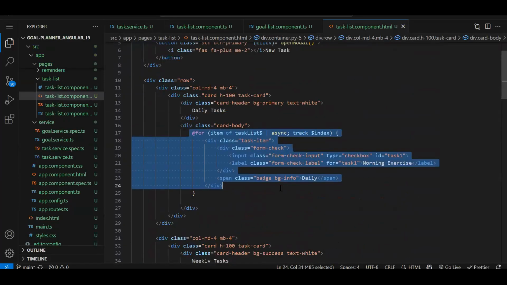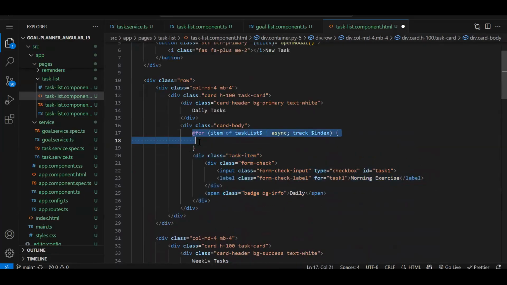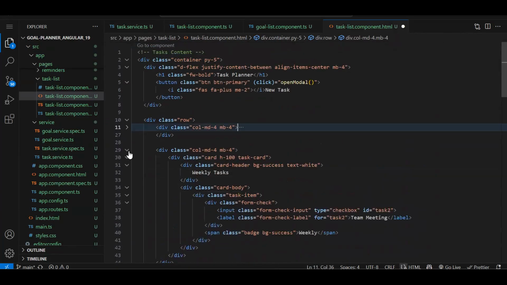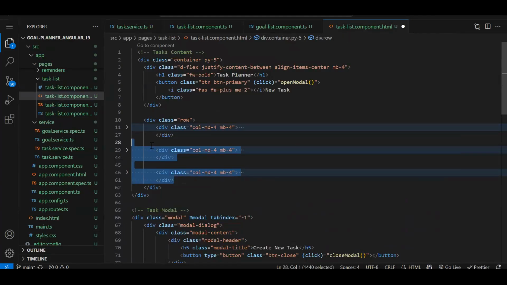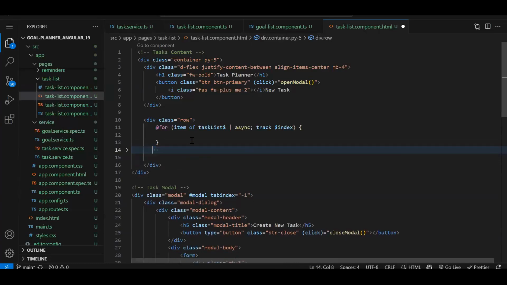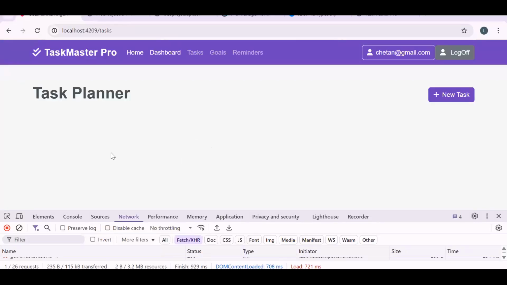Oh, sorry. We have written the for loop at the wrong place. So this is the column, no? This we need to iterate. So let's remove this, and our whole column we have to iterate. So this will go over here. Fine. So currently we don't have any task, so you can say it's empty.